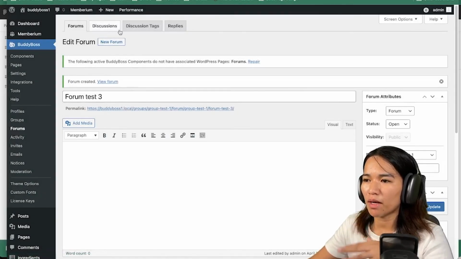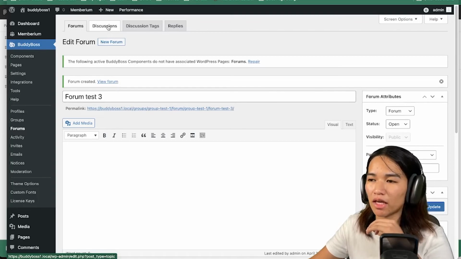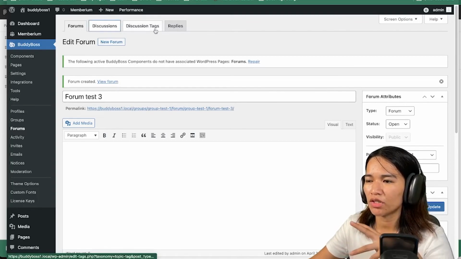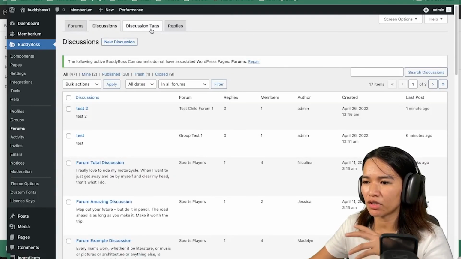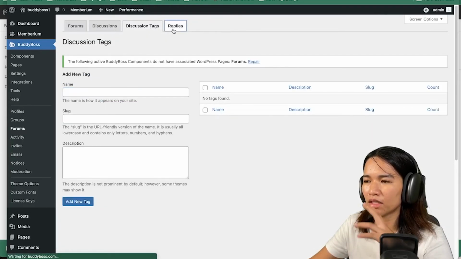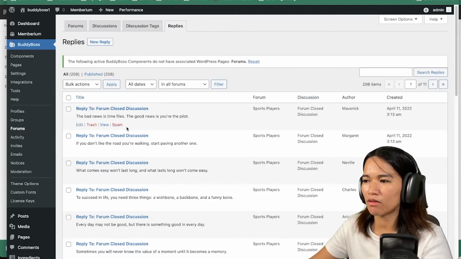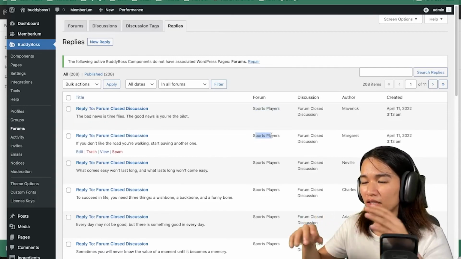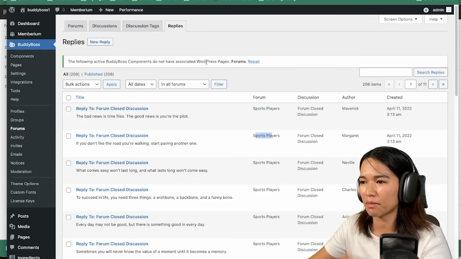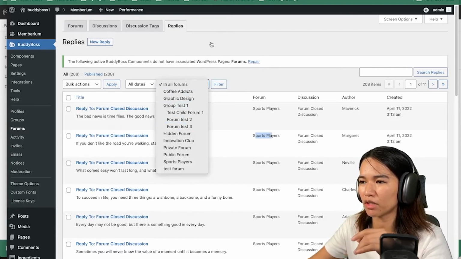Now on the forum backend, there are 3 additional tabs here. So discussions, discussion tags, and there's also replies. So this is, as you can see, you could see which forum it belongs to, but this is an all-in-one list. It's not separated, but you could filter it from the top.